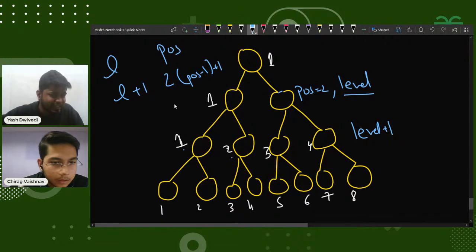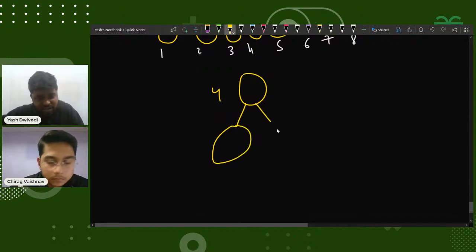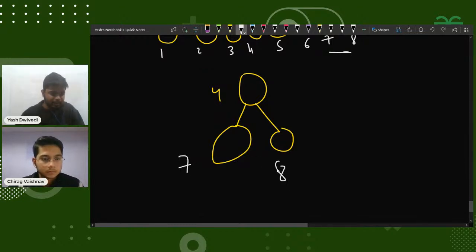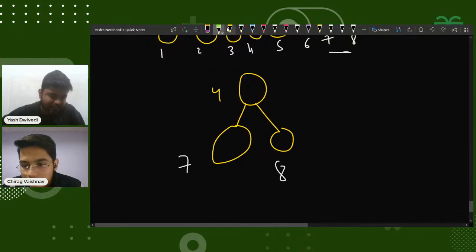You can also make anything. If I am at 4, let's say, if the position is 4, then let's see what the positions of these two children are. I've just magnified this part. So this would be 7, and this would be 8. So what I can easily observe is, you are saying position minus 1 and position plus 1. Yes, that can also be helpful. That depends on you. You can build the relationship of the position.